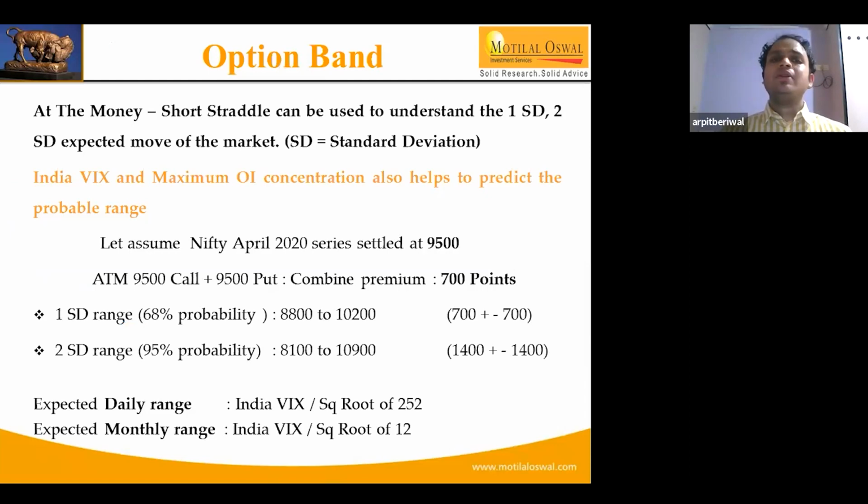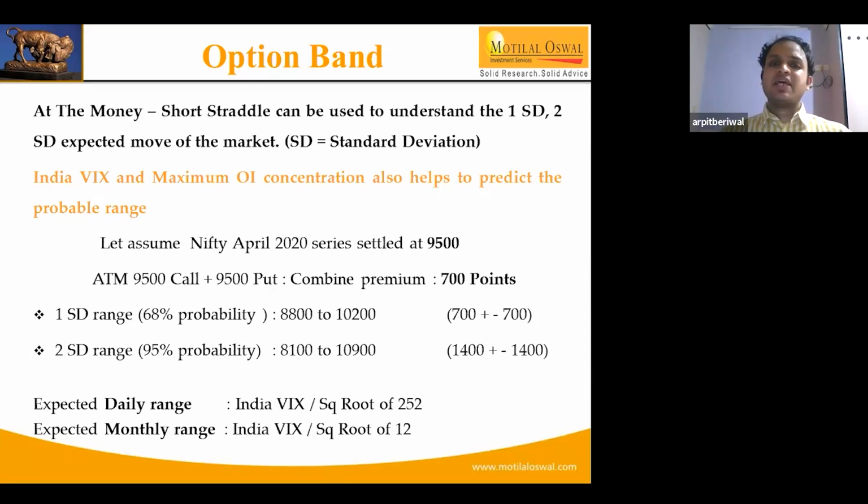Now coming on to the next aspect of the webinar, that is the option band. So far we have discussed how OI activities help the market set the range for the index, Nifty and Bank Nifty. Looking at the wider option band, people formulate different strategies. But how do we generally come up with the option band?